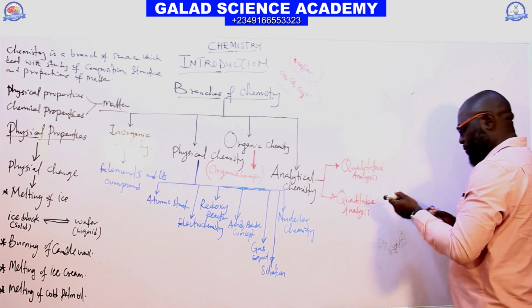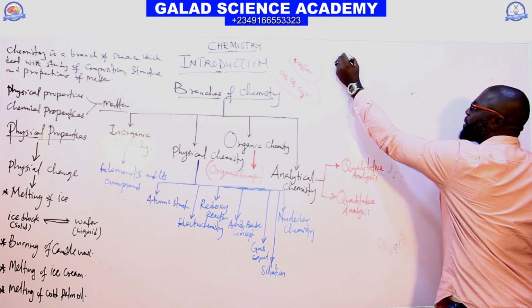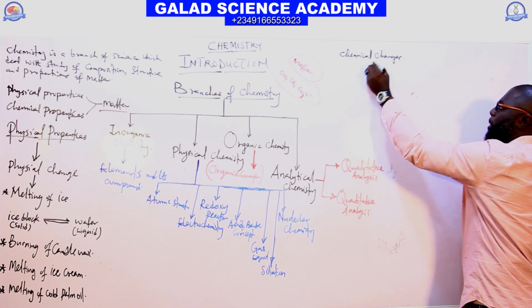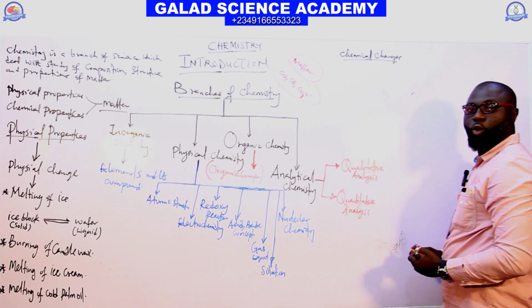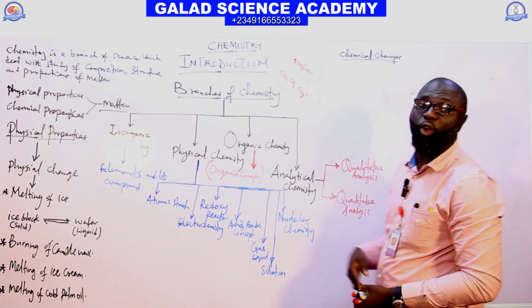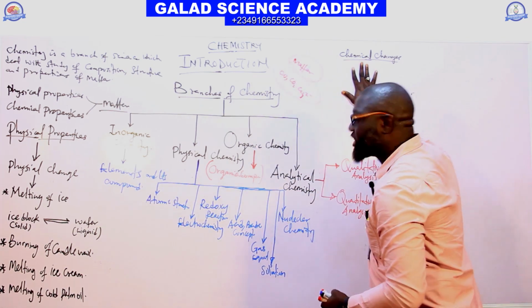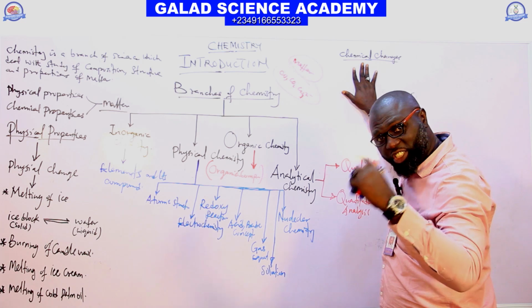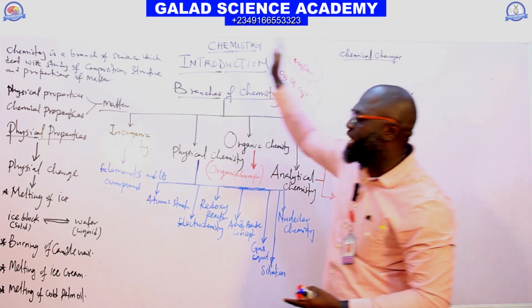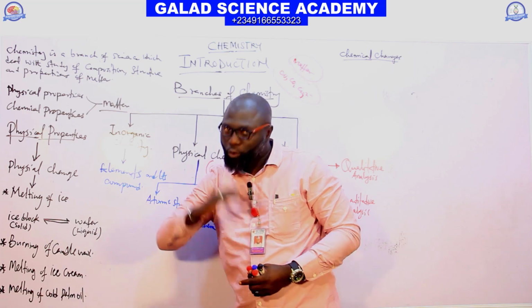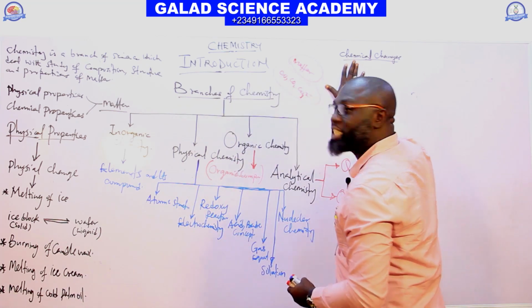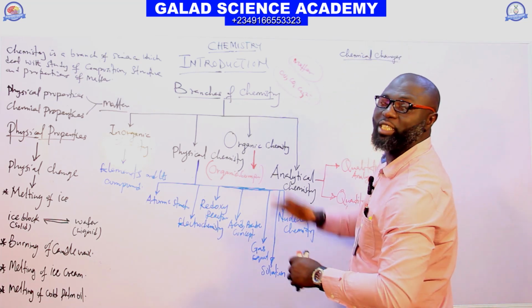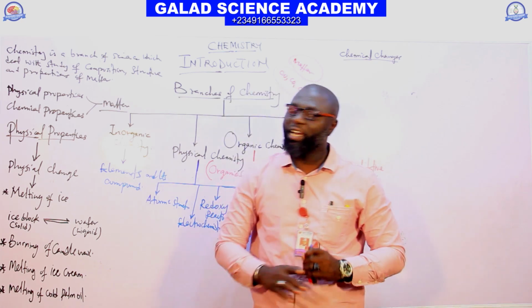Let's look at the chemical change now. The chemical change is the opposite of physical change. In this change, a new substance is formed. After the change, a new substance forms. But in physical change, no new substance is formed. In chemical change, a new substance forms, and it is not easily reversible.